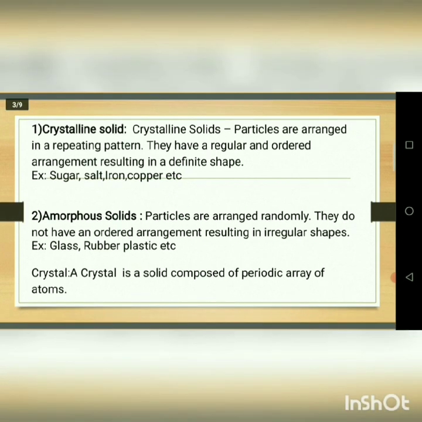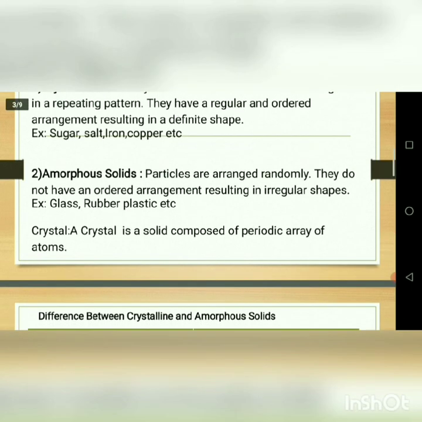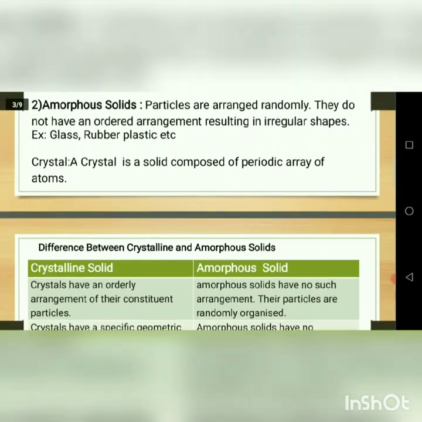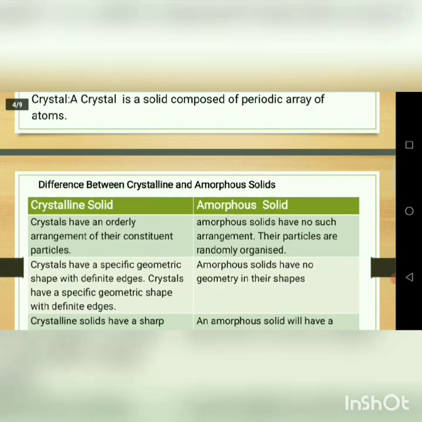So some definitions are there. Crystals. What is the meaning of crystal? A crystal is a solid composed of a periodic array of atoms. This is called a crystal. It is an important definition of this concept. Then we go to some differences between crystalline solid and amorphous solid.